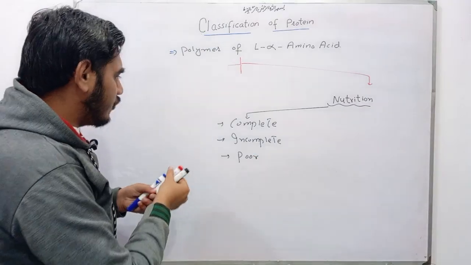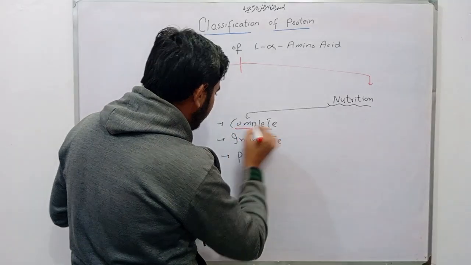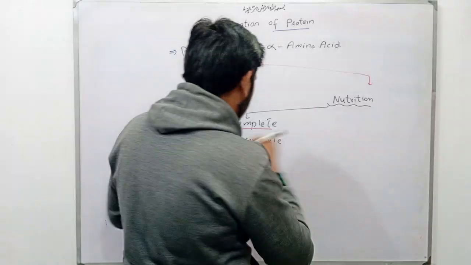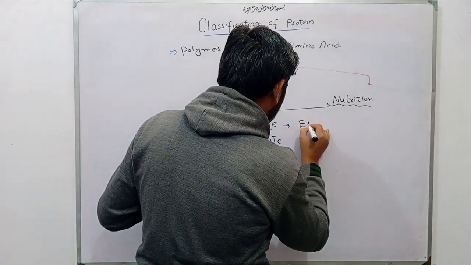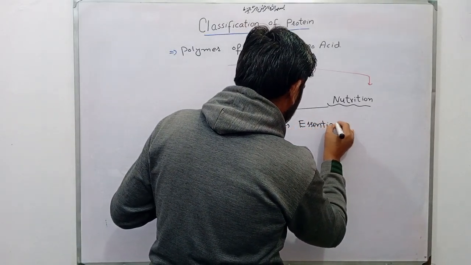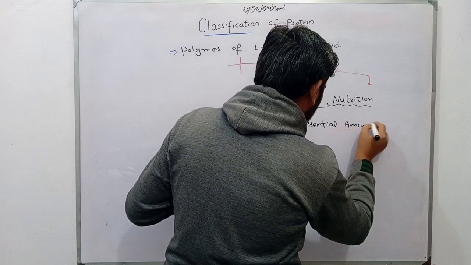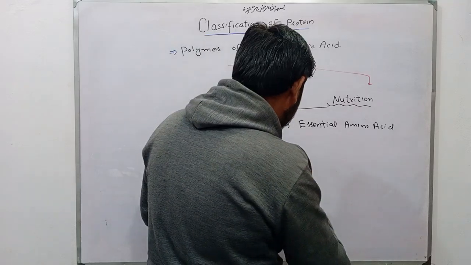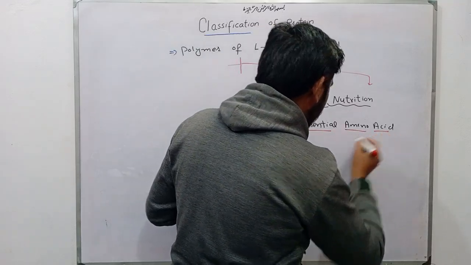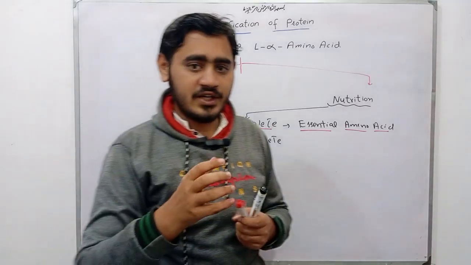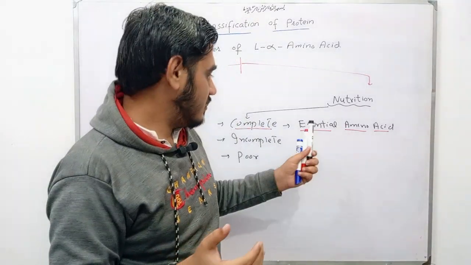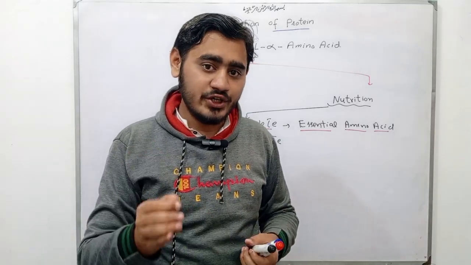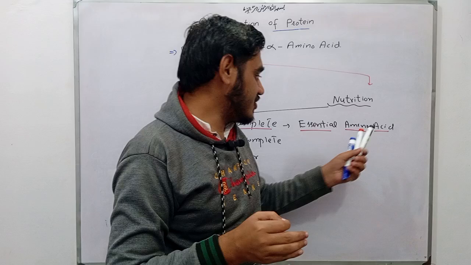Complete protein means it contains all essential amino acids. Now, what does essential amino acid mean? The amino acids that are not synthesized in the human body but are needed to be supplied in the diet are called essential amino acids.